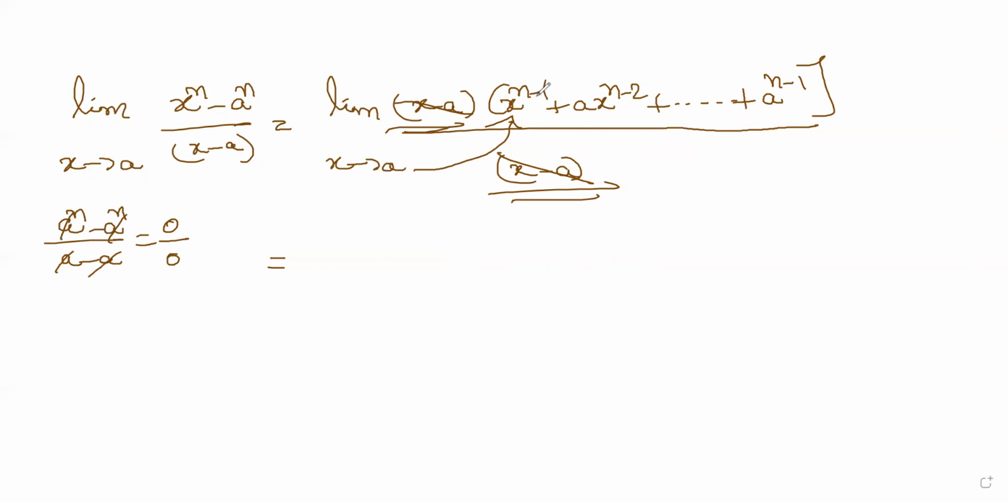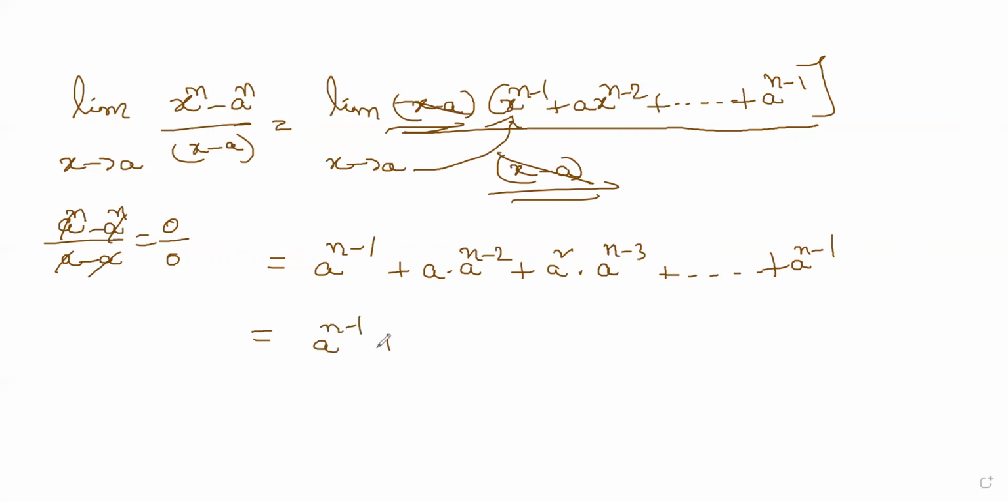When you cut that off and substitute x equal to a, you get a power n minus 1 plus a into a power n minus 2 plus a square into a power n minus 3, and so on up to a power n minus 1. Now check every term. It's a power n minus 1, plus a power n minus 1, because a power 1 into a power n minus 2 is a power n minus 1. And again, a square into a power n minus 3 is again a power n minus 1. So this adds up to n terms.